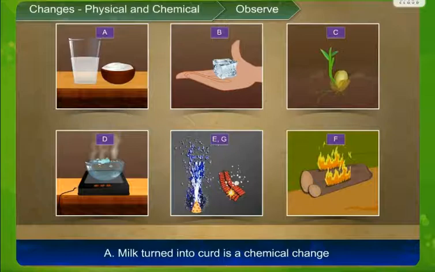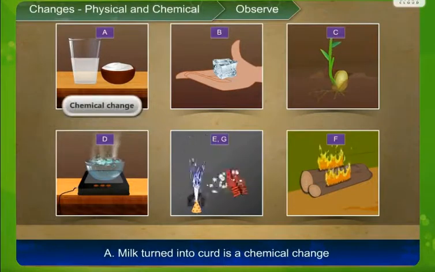And chemical change is such a change which does not return back its original properties. The properties of the milk are totally lost after a chemical change when it is turned into curd, like the property of milk to make tea. Now instead of milk, curd cannot be used to prepare tea because it has entirely changed its property.